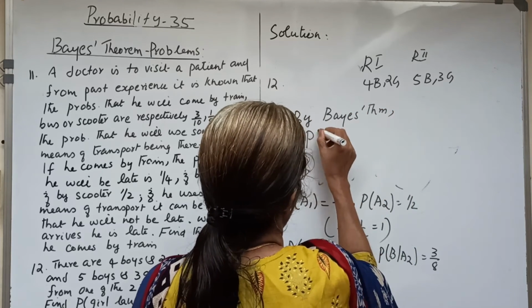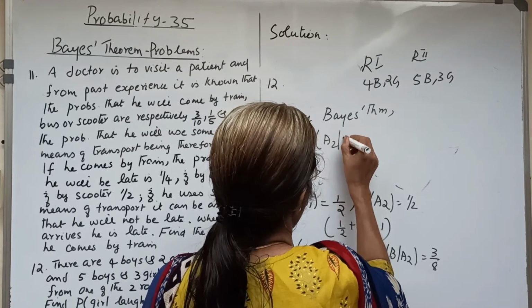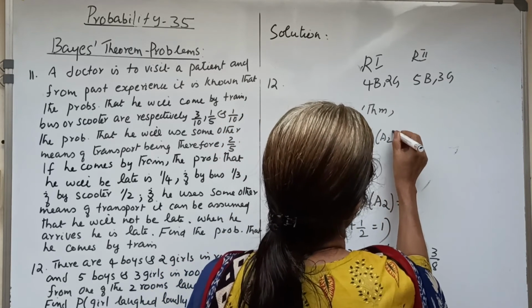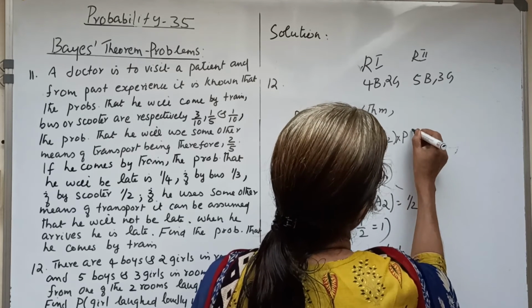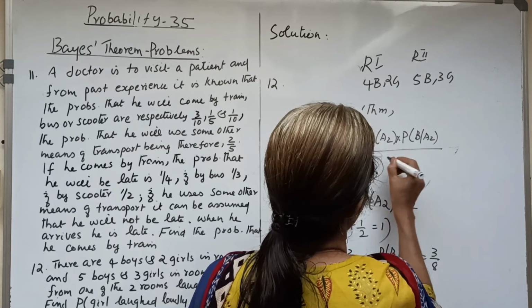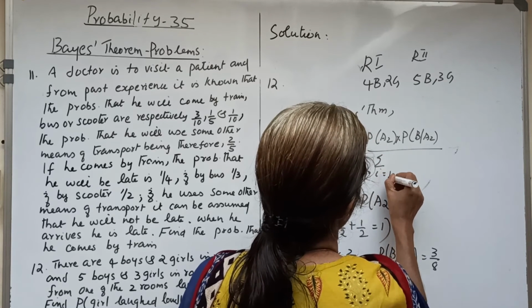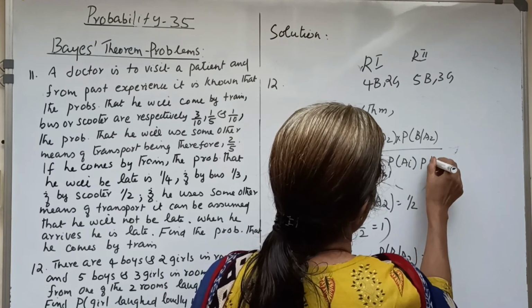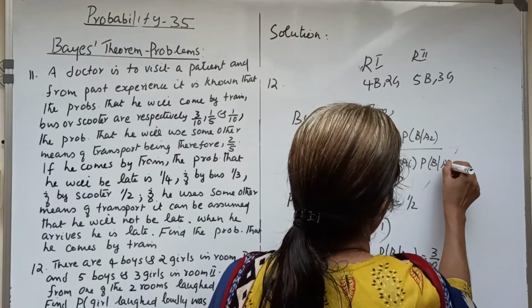By Bayes theorem, we want P of A2 given B, which equals P of A2 into P of B given A2 divided by the sum over i equal to 1 to 2 of P of Ei into P of B given Ei.